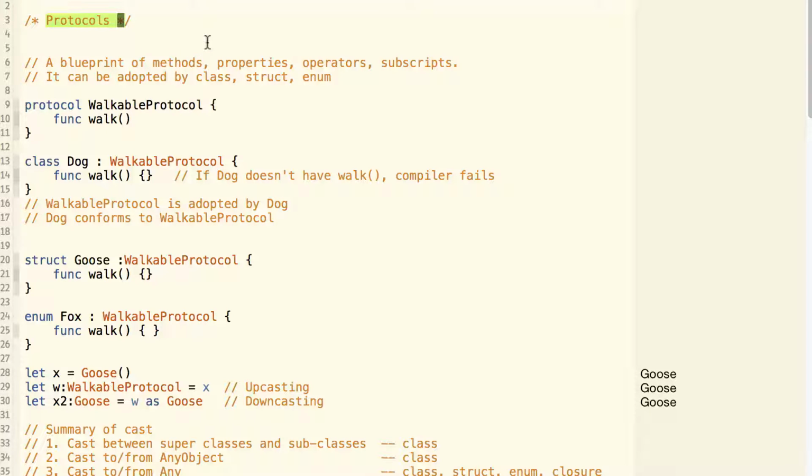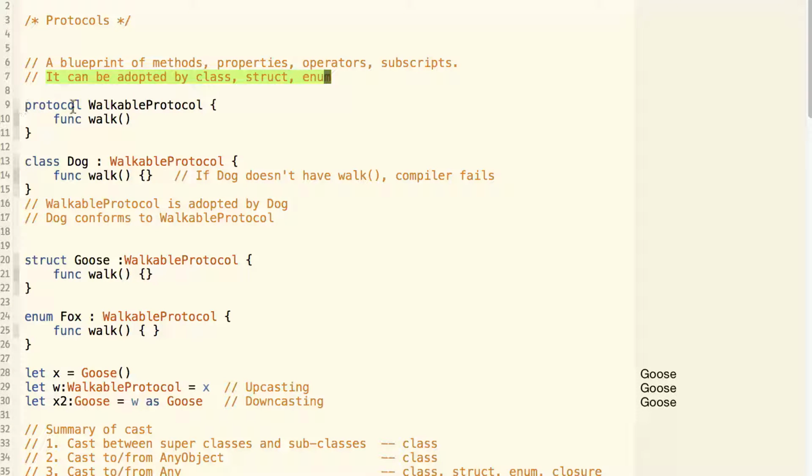What is a protocol? A protocol is a blueprint of methods, properties, operators, and subscripts, and it can be adopted by a class, struct, and enum. Let's look at an example.